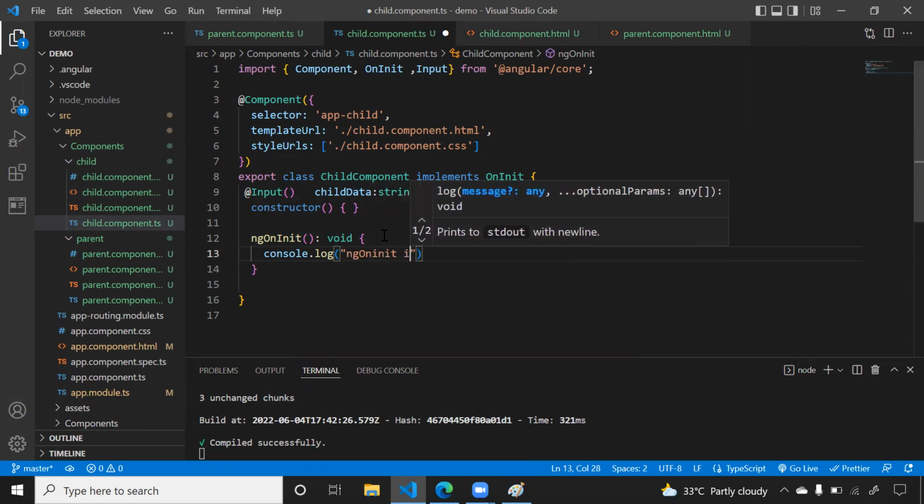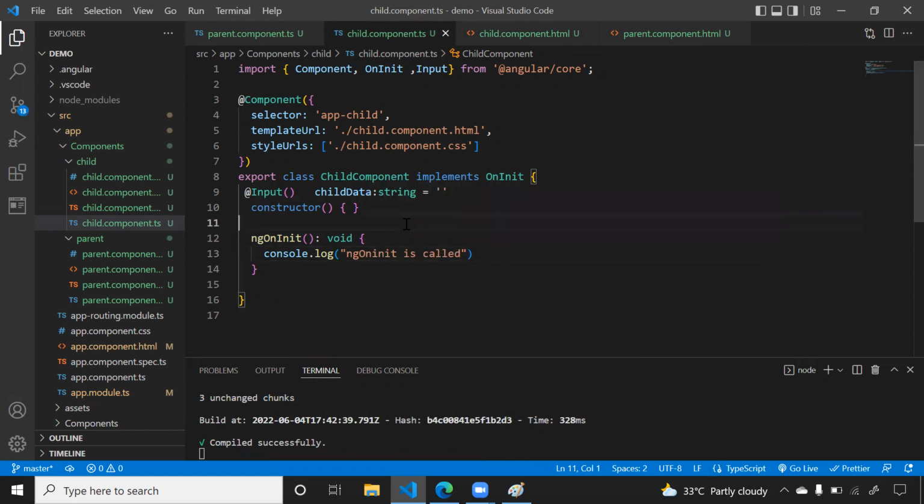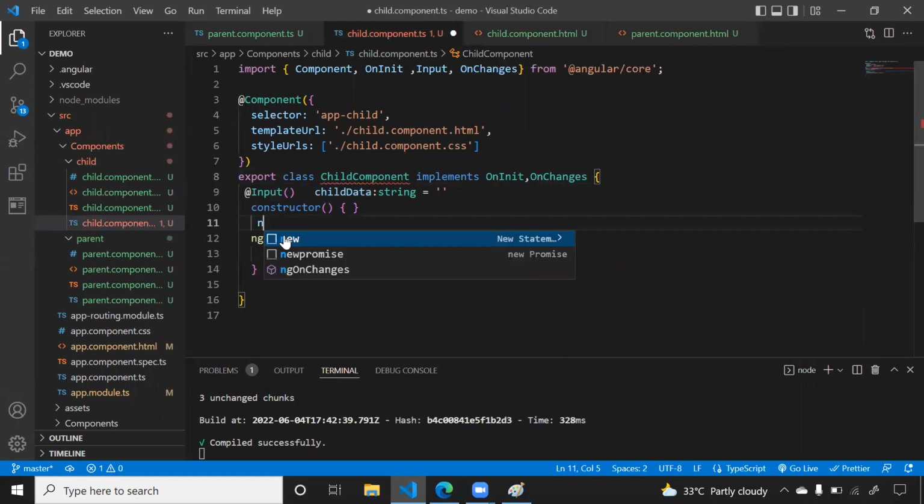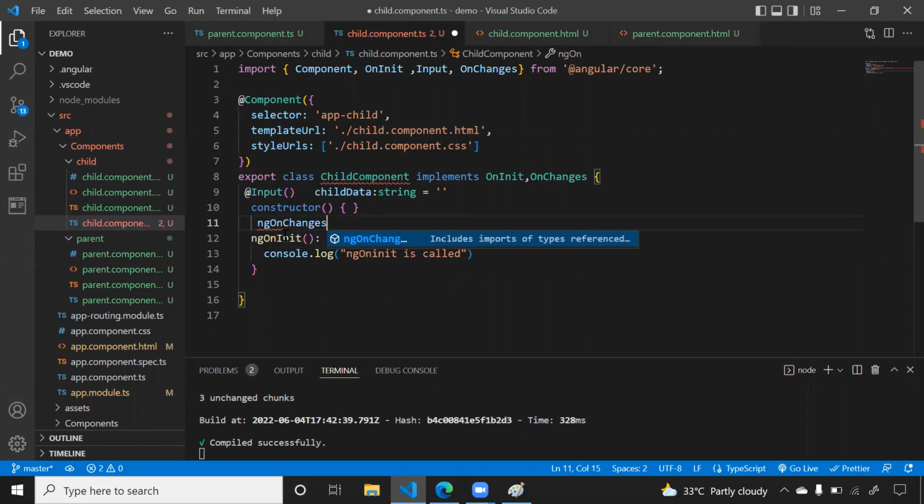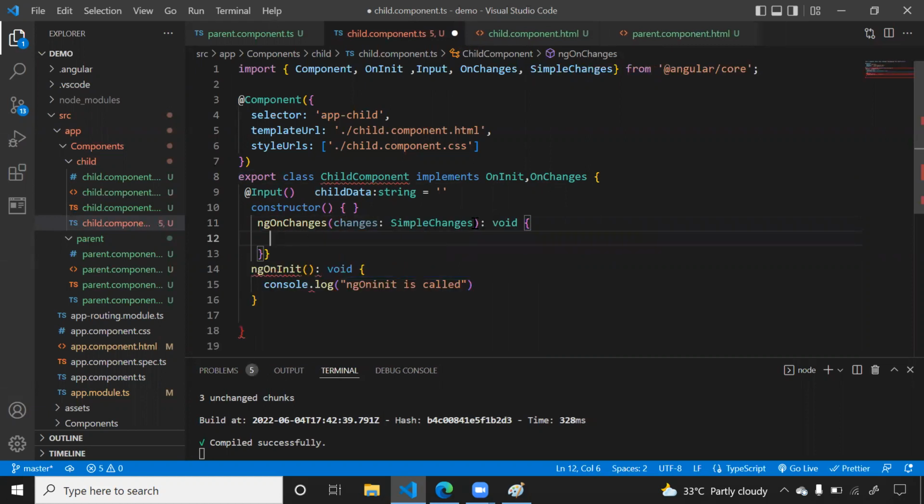And here I'm saying something like ng on init is called. In the same way, what is the first life cycle method? That is ng on changes, right? It is inside one interface called on changes. So now we have to define that method ng on changes. Now see, I have defined that method. I think we got something extra here. Let me remove this.